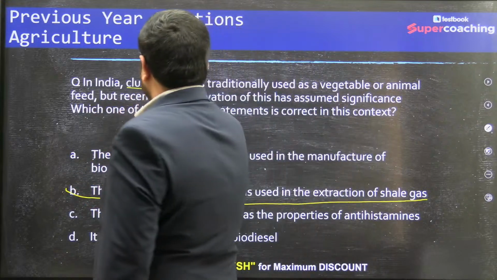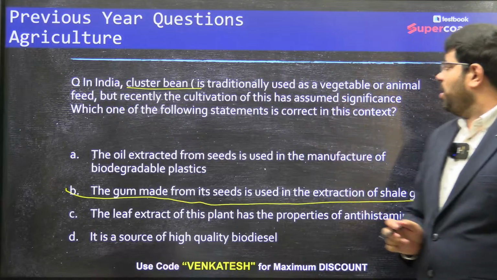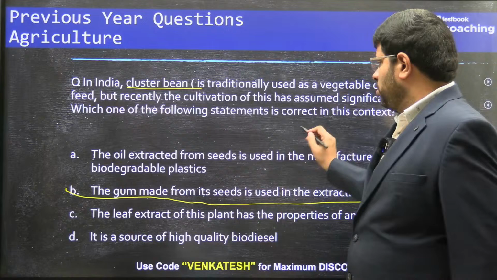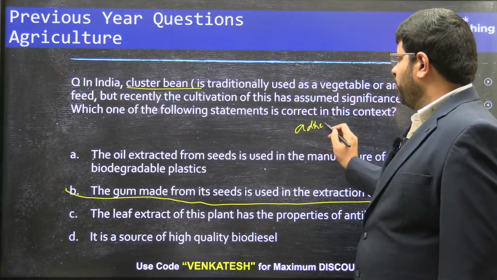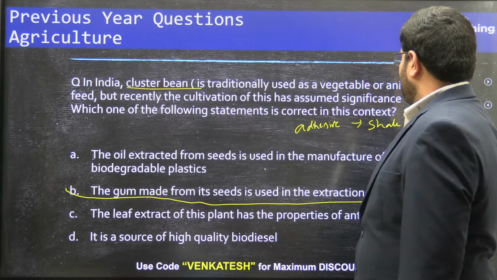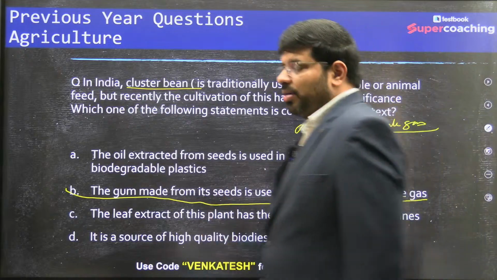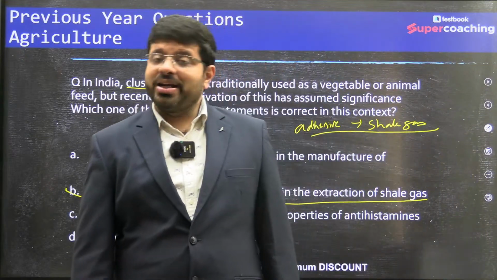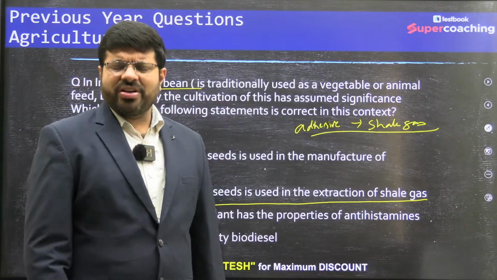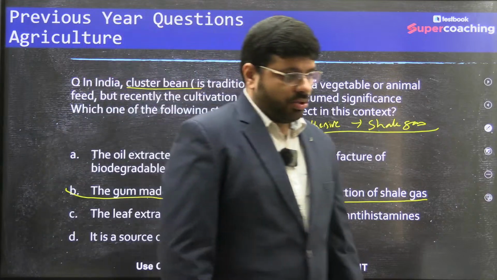The cluster bean, which is traditionally used as a vegetable or an animal feed, is used as an adhesive in the extraction of shale gas. So that is why it has become very, very popular. People from Rajasthan made a decent amount of money with this cluster bean. Some of the farmers, not everyone, only from Rajasthan. I'm just giving a perspective, right? So this is the thing.